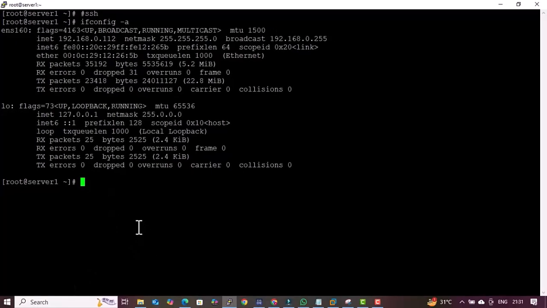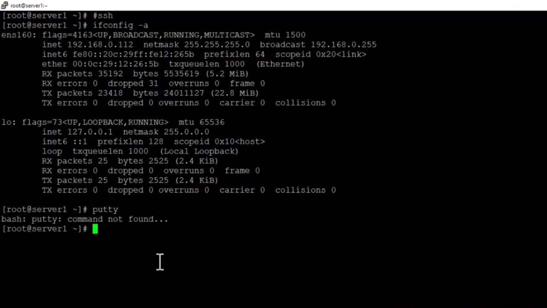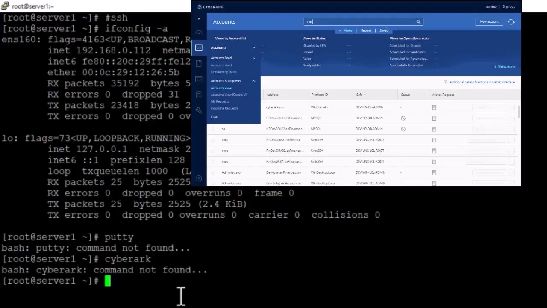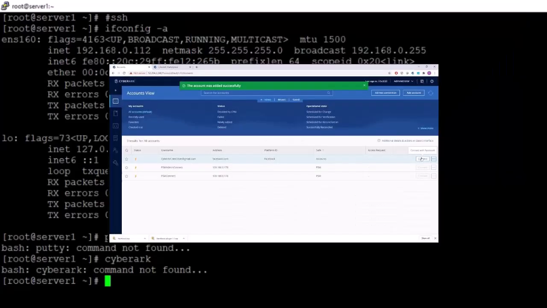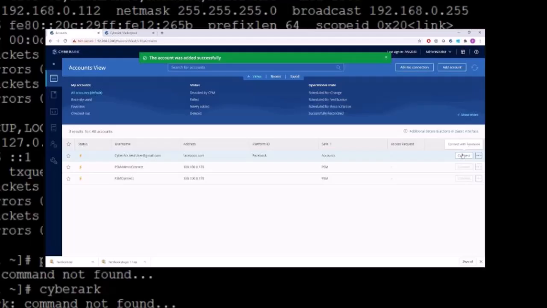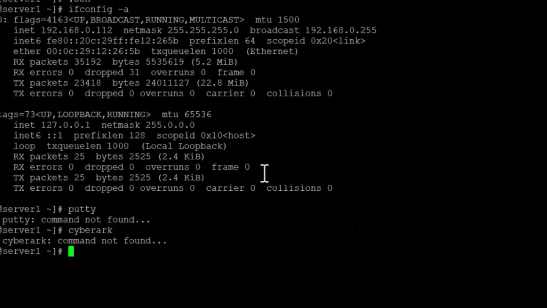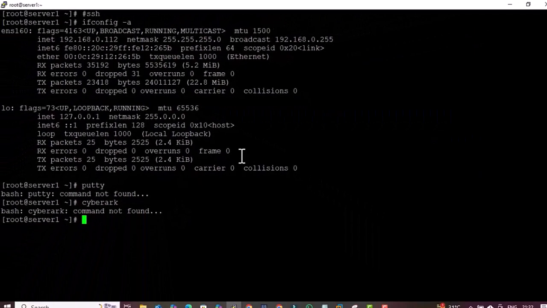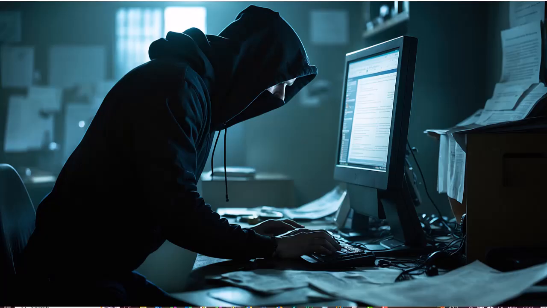So there are 2 ways to log in through SSH. One by PuTTY, other by CyberArk. PuTTY is a software that I am currently logged in with, and CyberArk is the software provided by the CyberArk organization. It provides extra security to the Linux server and it rotates the password of a user within 8 hours. So it depends on the organization how much time they want to rotate the password. This rotation of password helps bigger organizations to be safe from hackers.